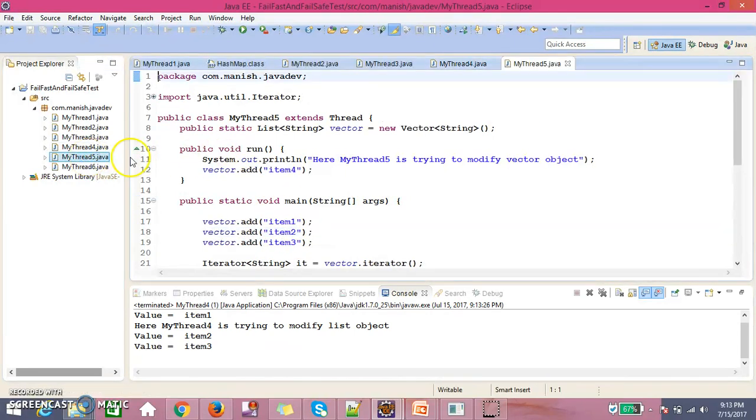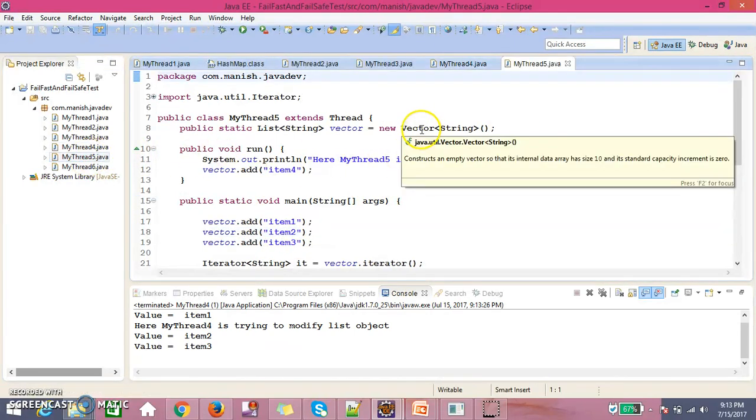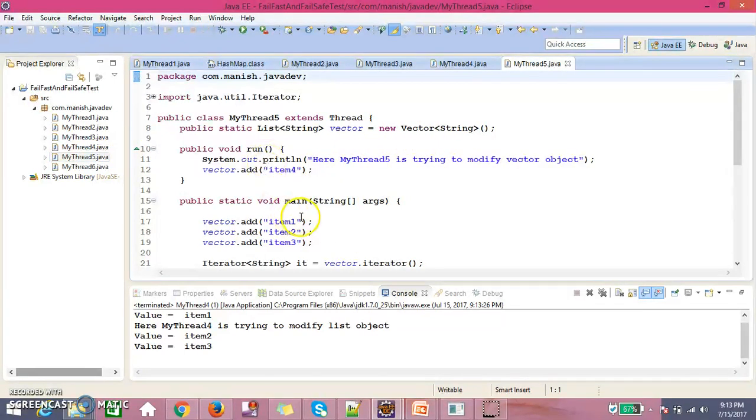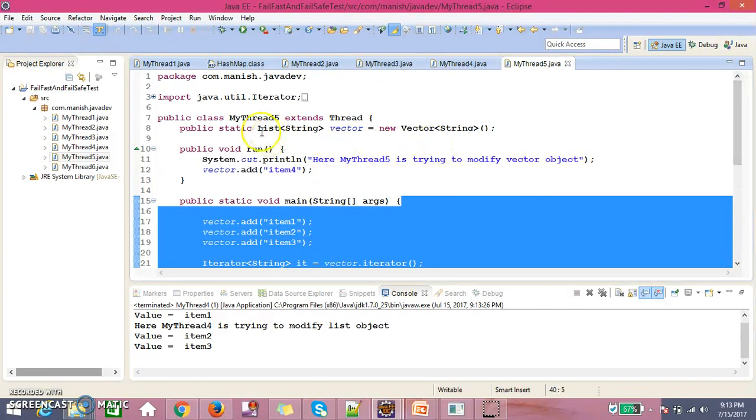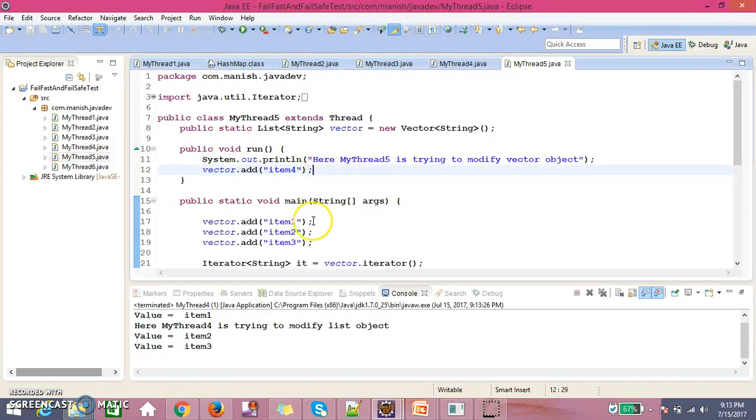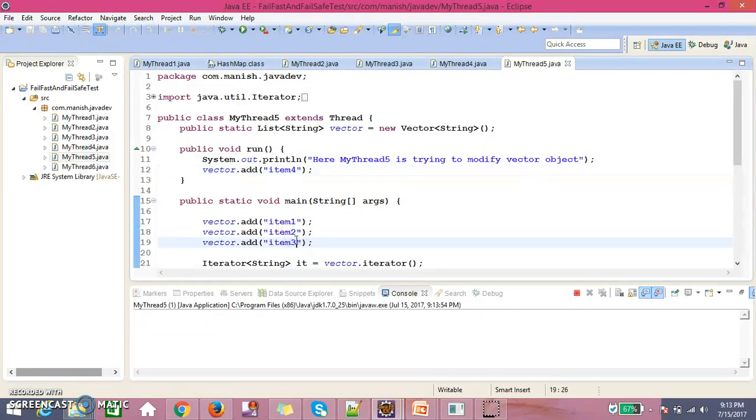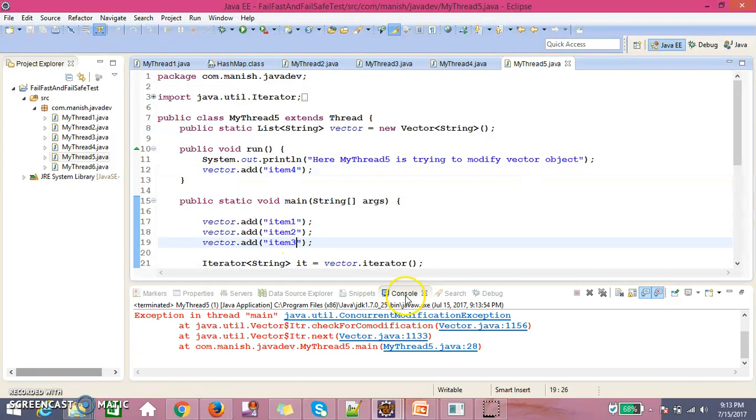The same thing applies for the vector object. If one thread, the main thread, is iterating it, and at the same time our thread 5 is going to add something in the map, that time it is going to throw concurrent modification exception. So if we run that code, it's going to throw concurrent modification exception.